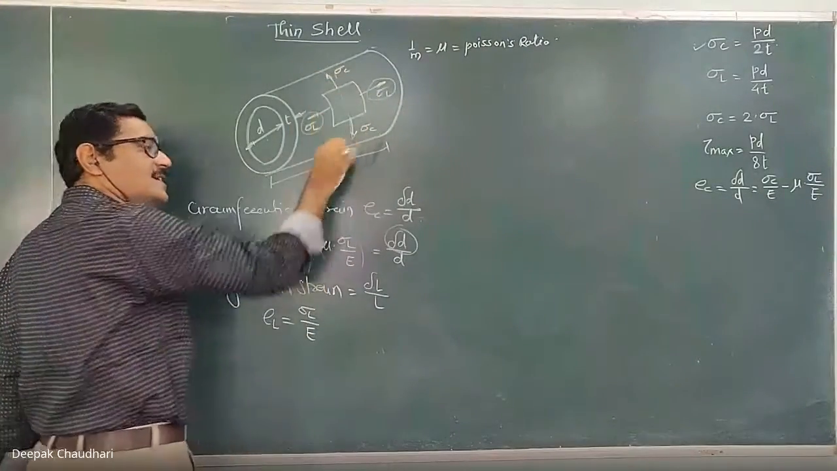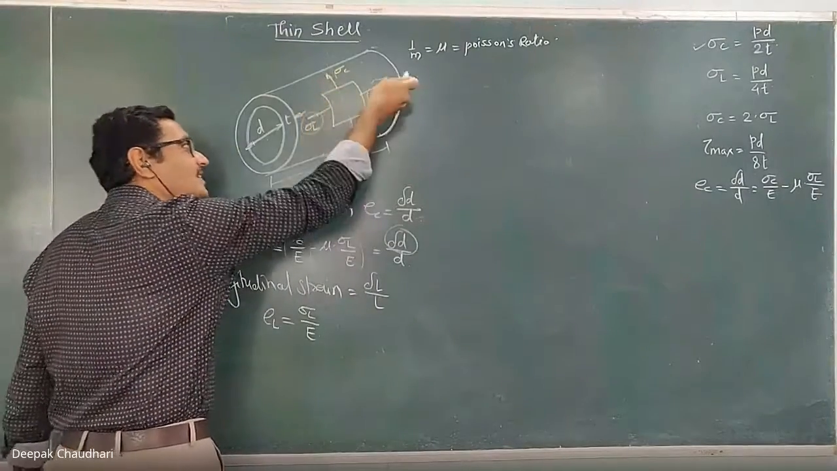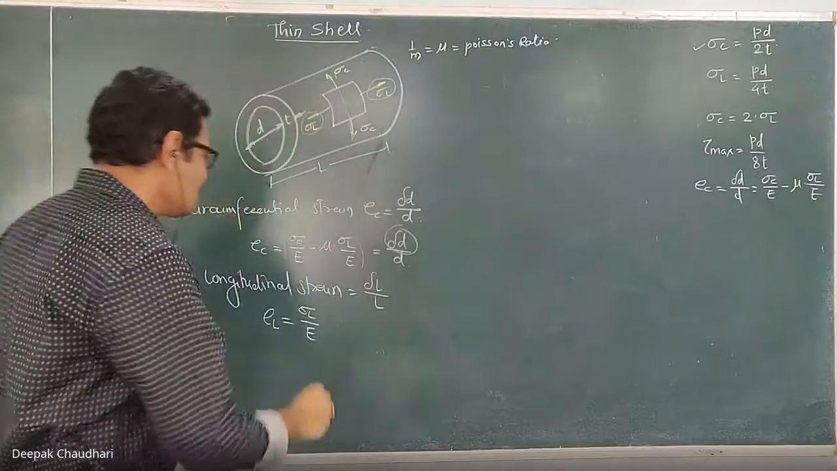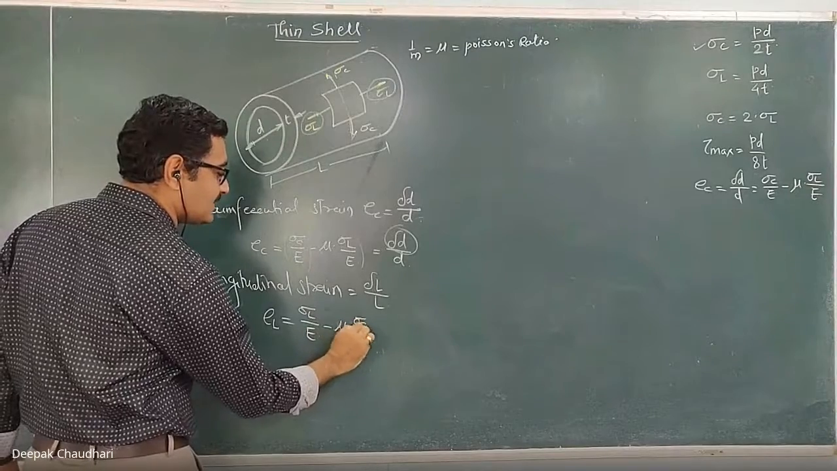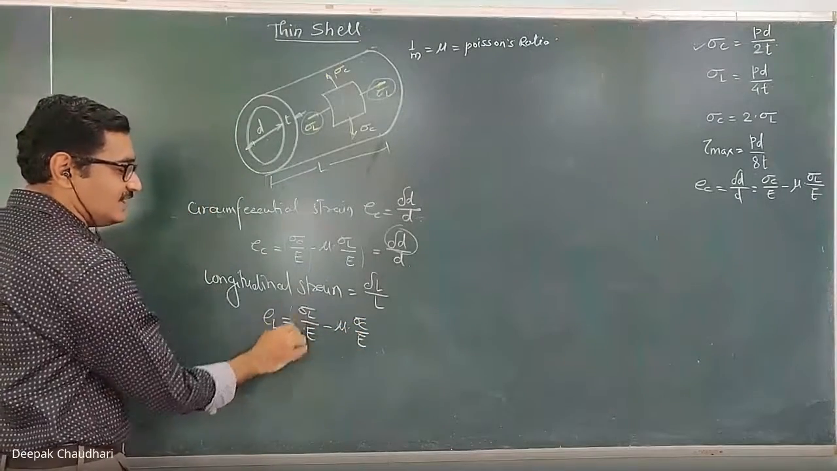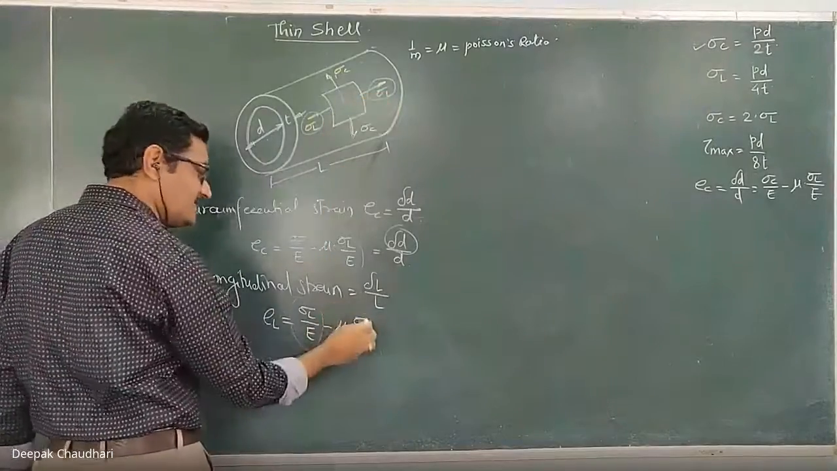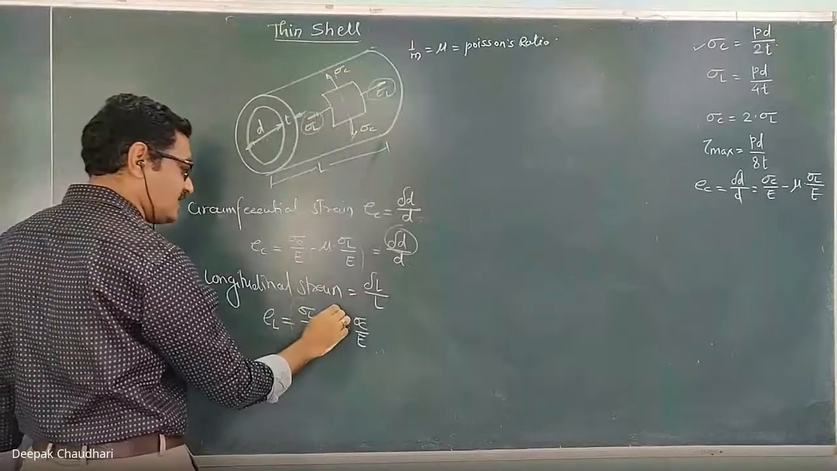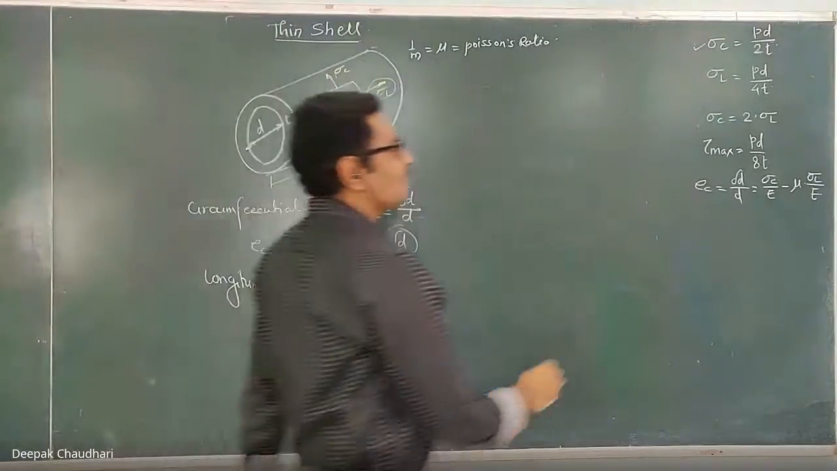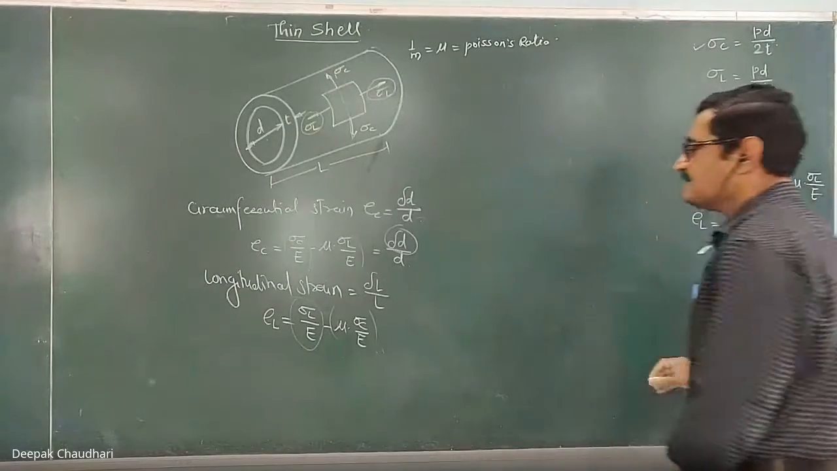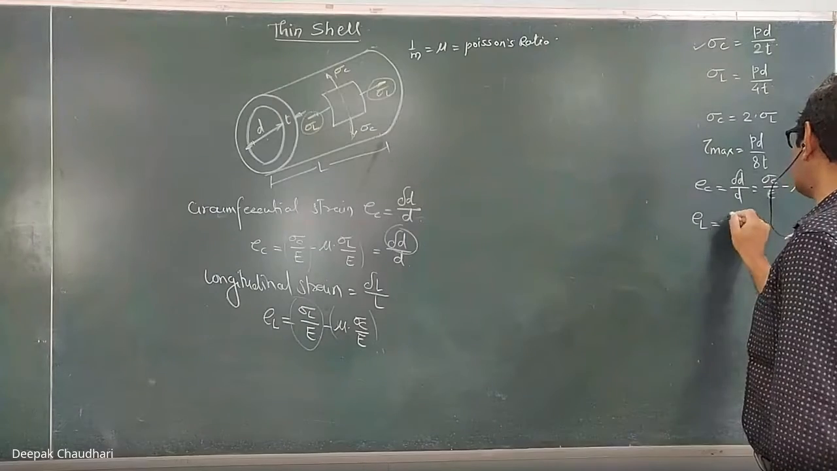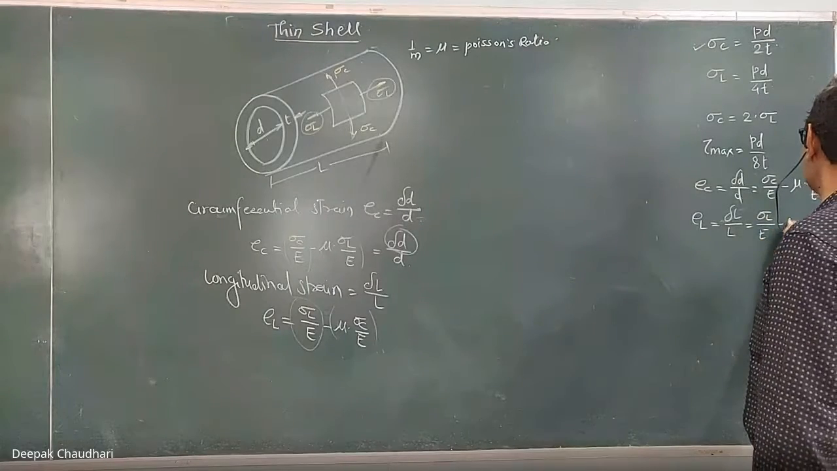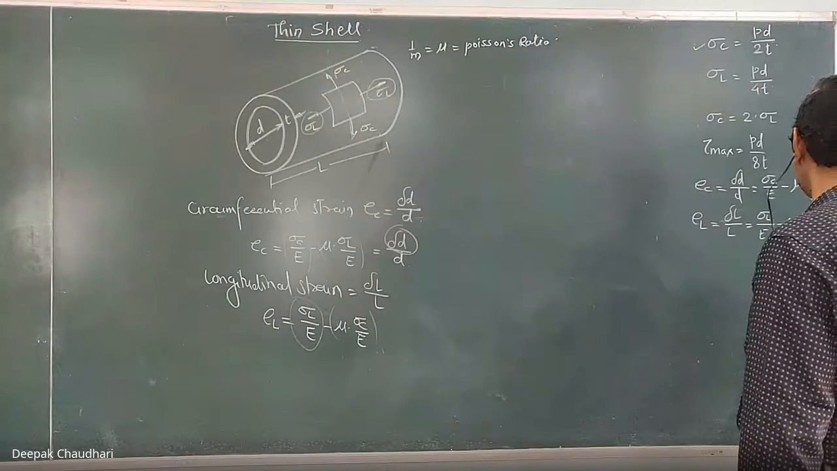Now, there is a stress in the circumferential direction also. So, we have to calculate the strain in the longitudinal direction because of the stress acting in the circumferential direction. So, that becomes the lateral strain here, which is equal to minus mu into sigma C upon E. So, this is the strain in the longitudinal direction because of sigma L. This is also the strain in the longitudinal direction because of the stress acting in the circumferential direction. Okay, here. So, this longitudinal strain, which is equal to change in length upon original length, is equal to sigma L upon E minus mu into sigma C upon E.